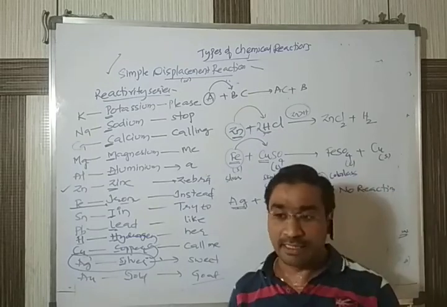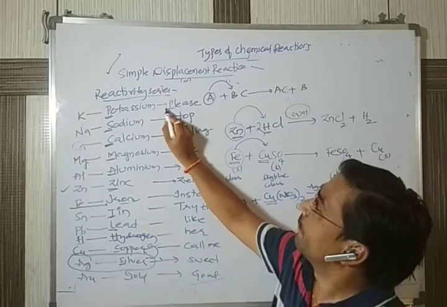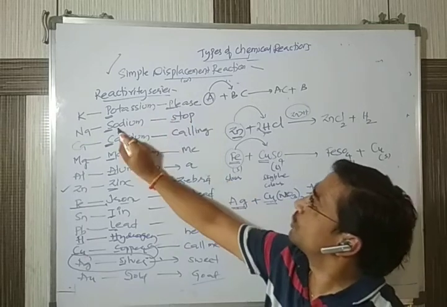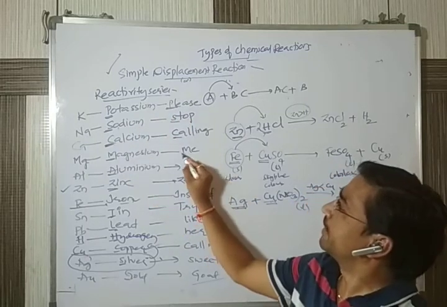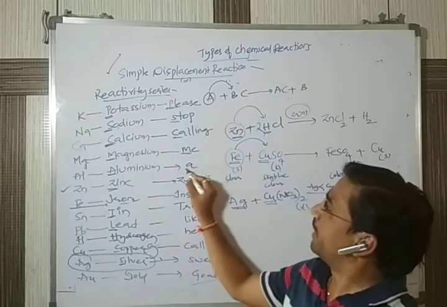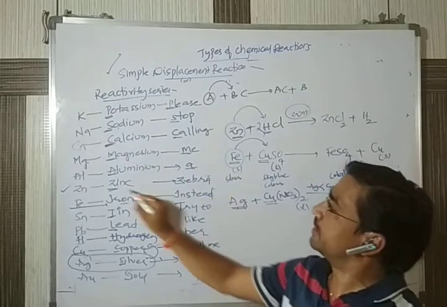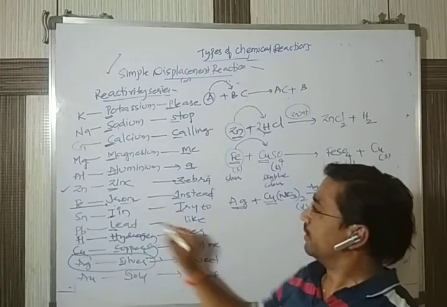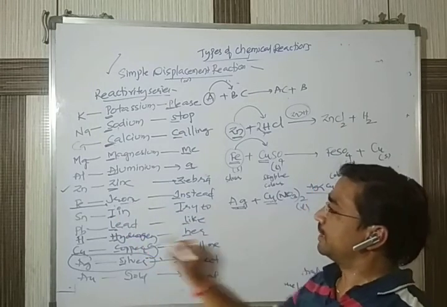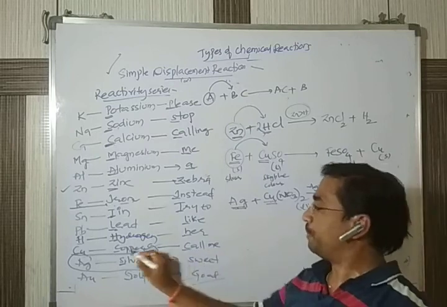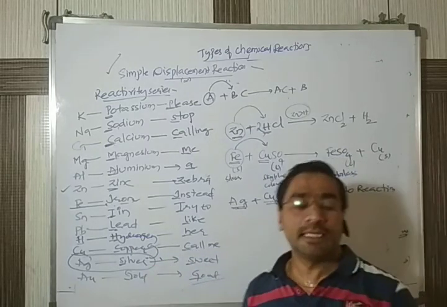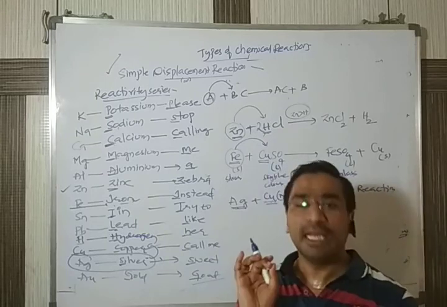The sentence is not predefined, just use whatever sentence you can easily remember. If you remember the sentence, automatically the first letter of every word gives: P, potassium, S, sodium, C, calcium, M, magnesium, A, aluminium, Z, zinc, I, iron, T, tin, L, lead, H, hydrogen, C, copper, S, silver, G, gold. If you remember the series like this, it will be helpful for you.